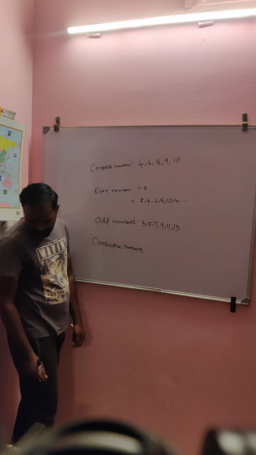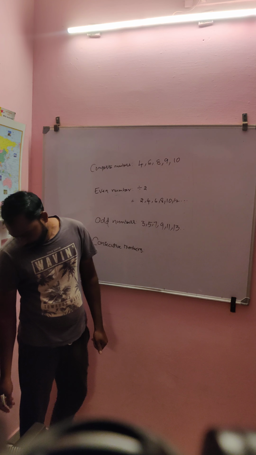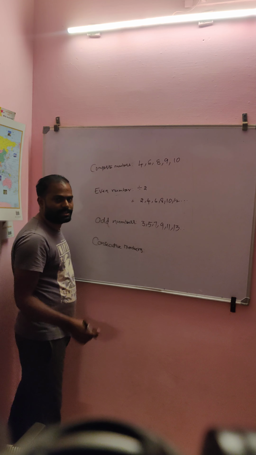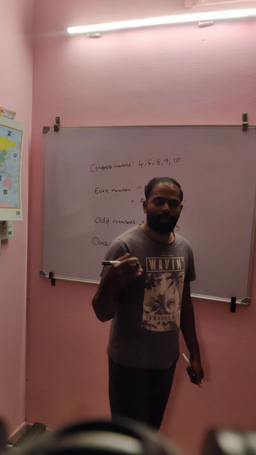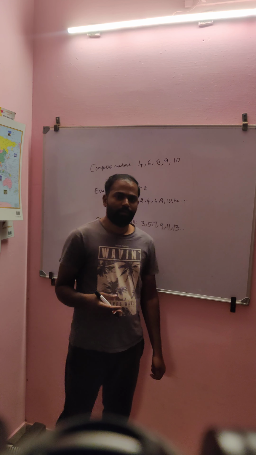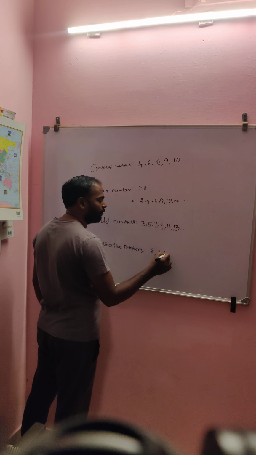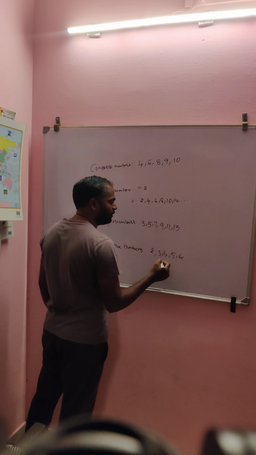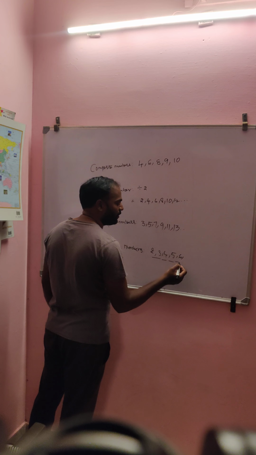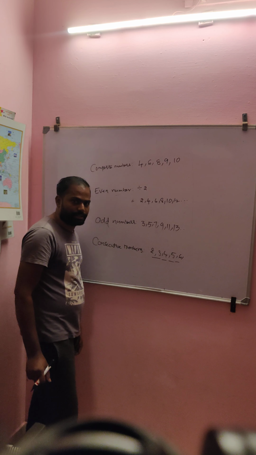And the next is consecutive numbers. So consecutive numbers means like 3, 4, 5. That is, each one follows the previous by 1. That is 2, 3, 4, 5, 6. That is consecutive. 1 by 1 it is getting increased by 1. So these are all called consecutive numbers.